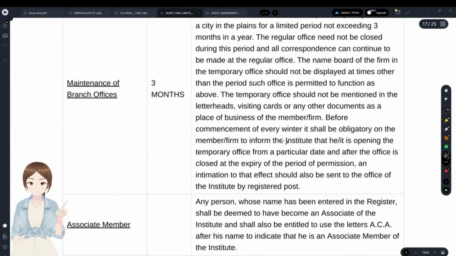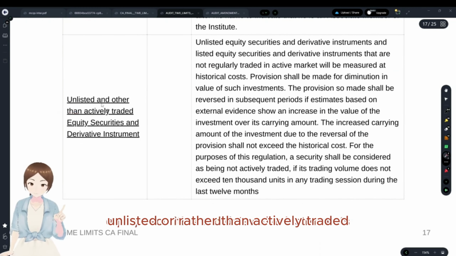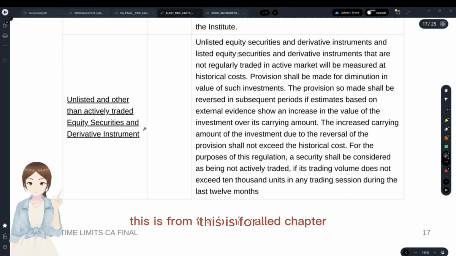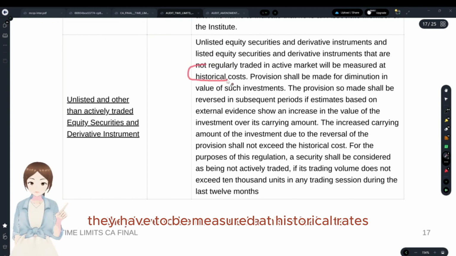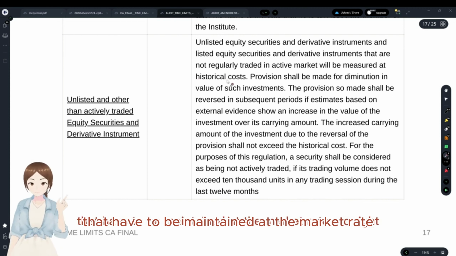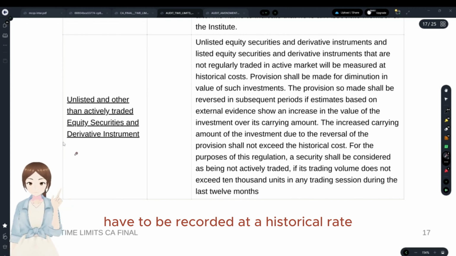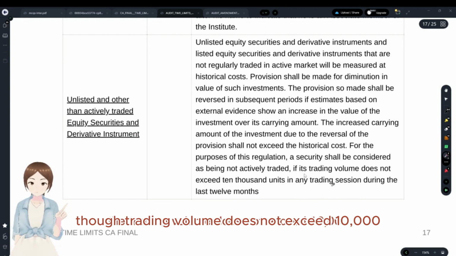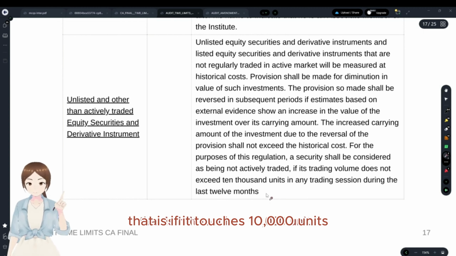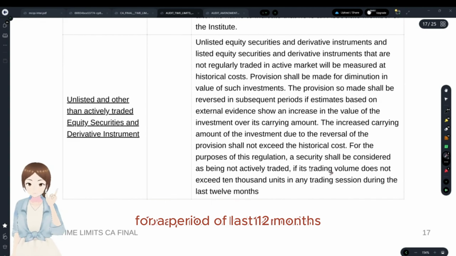And unlisted or other than actively traded equity securities and derivative instruments. This is from the bank audit chapter. Why we have given this is they have to be measured at historical rates. You see, the equity shares have to be maintained at the market rate, right? But these shares have to be recorded at historical rates. What qualifies this as unlisted or not actively traded shares? Well, the trading volume does not exceed 10,000 units. That is, even if it touches 10,000 units, it is not actively traded for a period of the last 12 months.